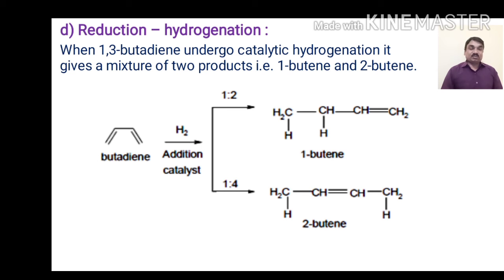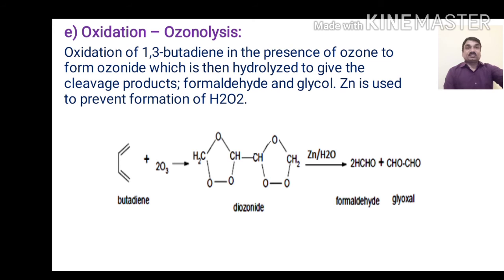When addition of hydrogen occurs in presence of a suitable catalyst, it undergoes 1,2 and 1,4 addition respectively. In 1,2 addition, it results in the formation of 1-butene, because the 2 hydrogens add on carbon number 1 and carbon number 2, whereas in 1,4 addition the hydrogens add on carbon number 1 and carbon number 4 due to the resonance or delocalization of pi electrons. These two types of products are expected in these reactions.